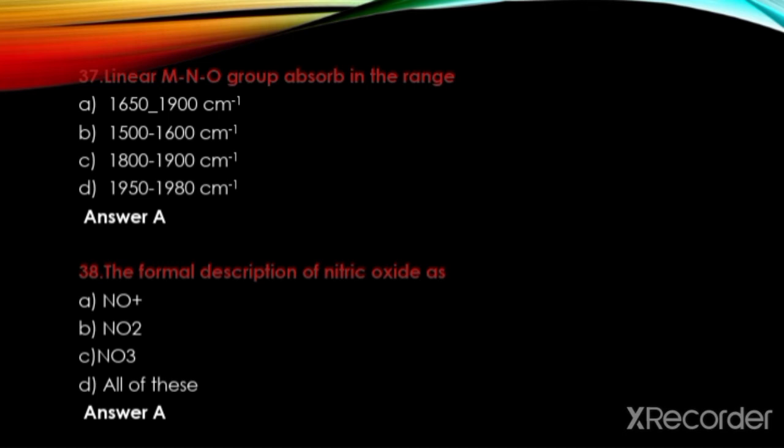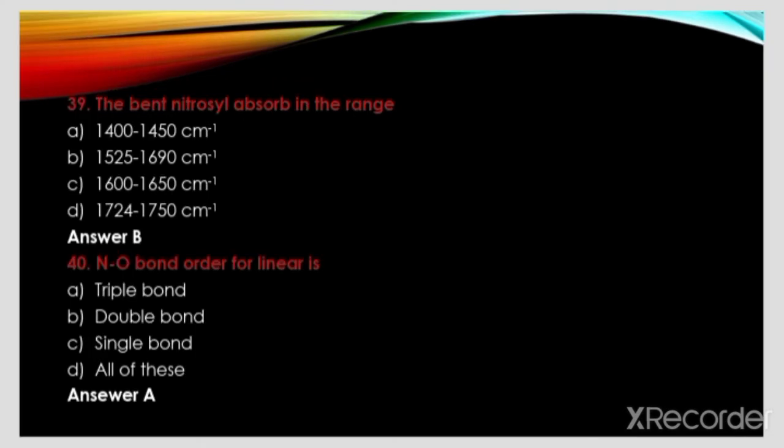The answer is A, NO+. The bent nitrosyl is observed in the range 1400 to 1450 cm^-1, 1525 to 1690 cm^-1, 1600 to 1650 cm^-1, 1724 to 1750 cm^-1. The answer is B, 1525 to 1690 cm^-1.